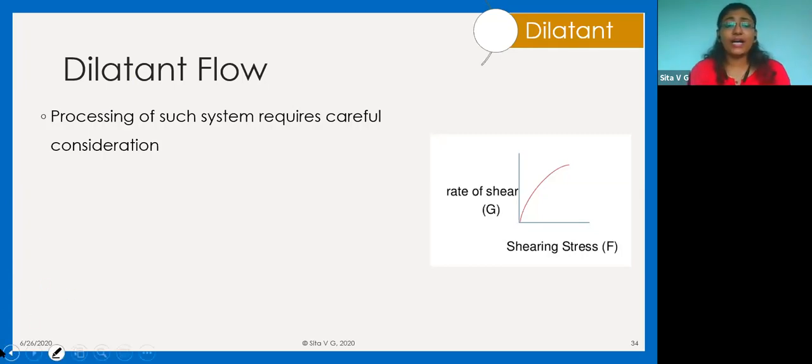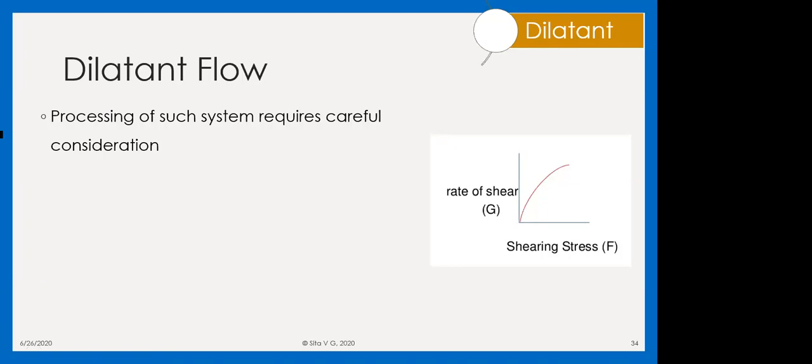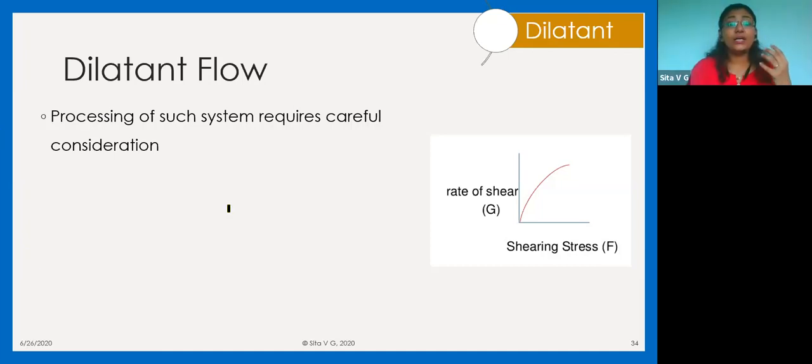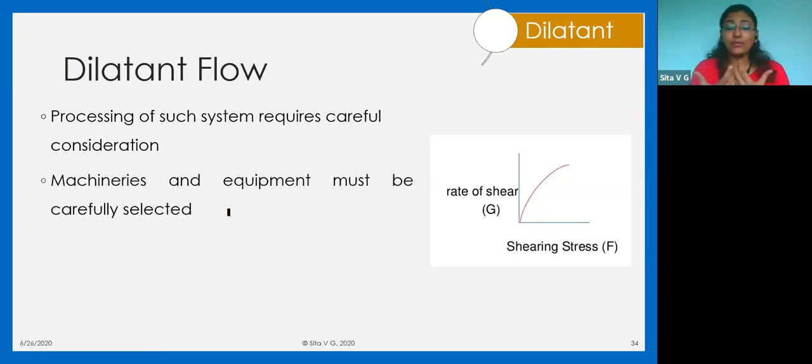Now, why dilatant flow? जब आपको पता है, why in processing you have to be very careful in the pharmaceutical industry. Why? क्योंकि there is a difference in the volume of the material. और जब वॉल्यूम ऑफ द मटेरियल में डिफरेंस होगा, आपका मिक्सर या आपने जो भी मशीनरी यूज किया है, it will require careful consideration because वो जैम हो सकता है.